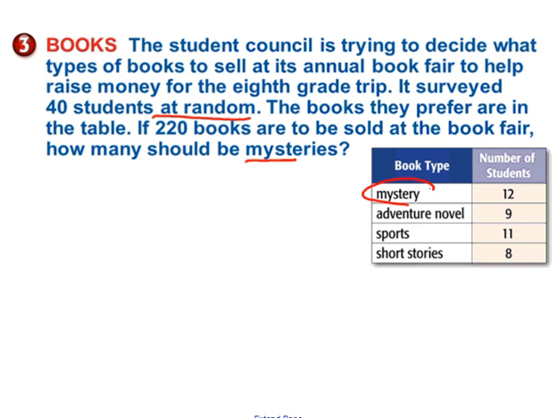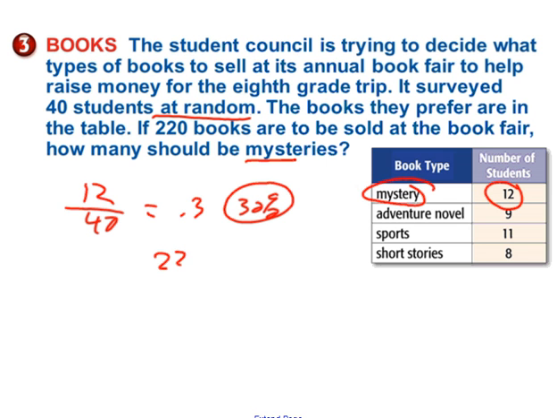Well, it says 12 out of 40 prefer mysteries. 12 out of 40 is 0.3 or 30%. So 30% of the books should be mysteries. 220 times 0.3 means that 66 of the books purchased should be mysteries.